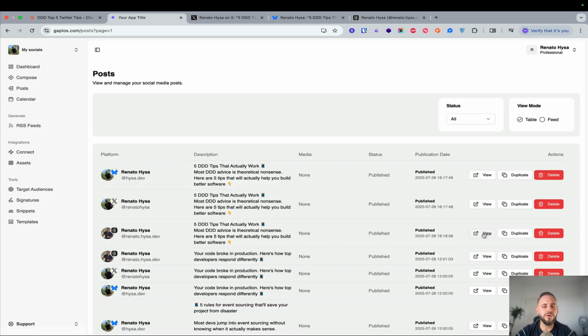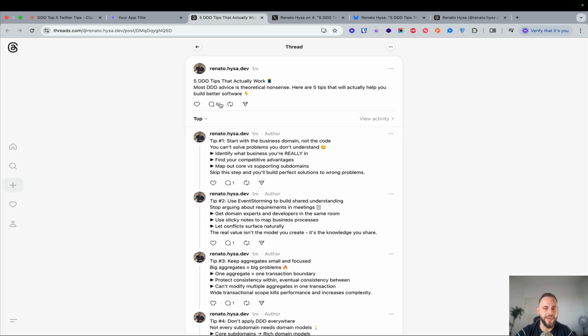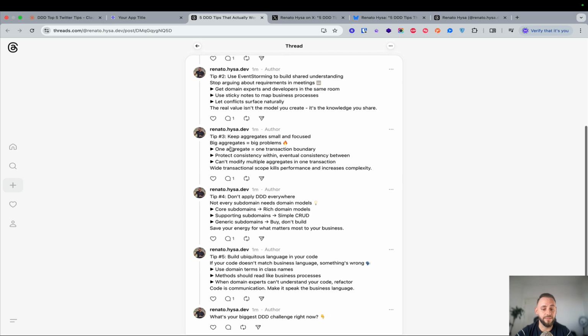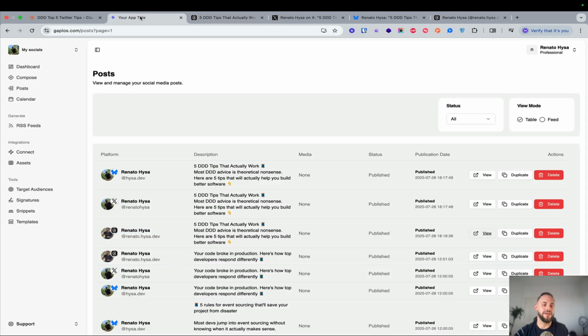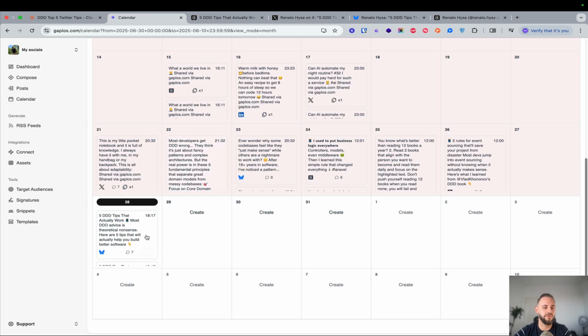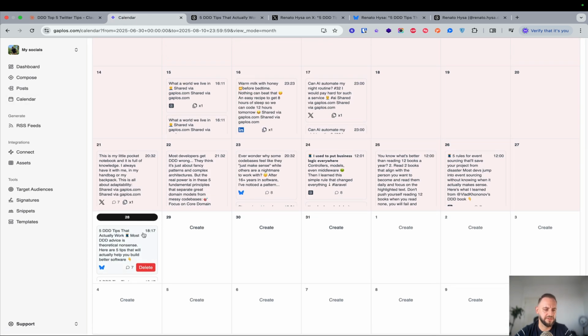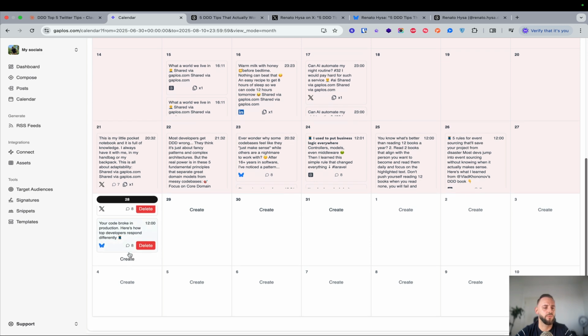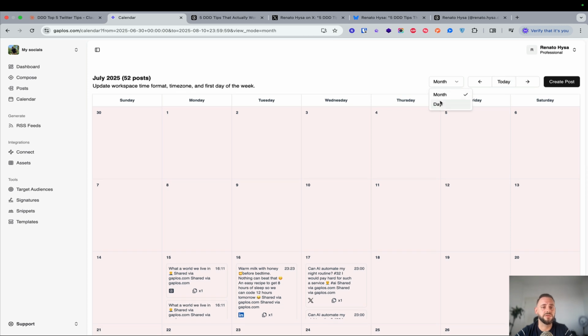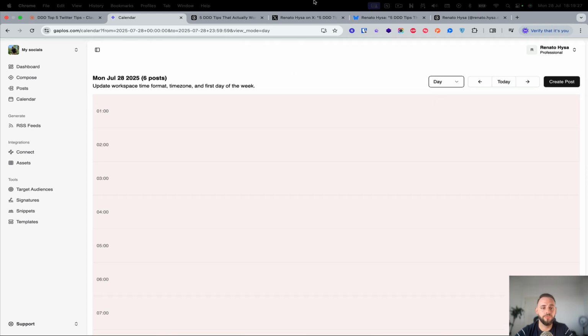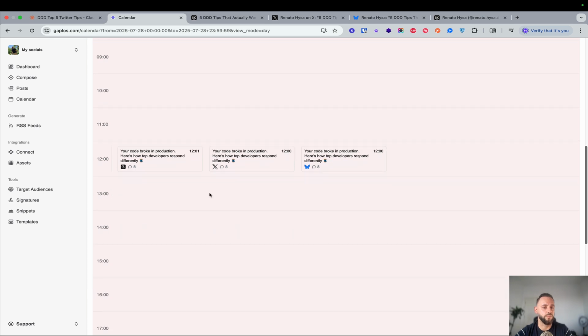So we click view, and here it is. So the main post, and then we have tip 1, 2, 3, 4, 5, and then the call to action. So in a couple of seconds we just automated this, which is pretty cool. And if I go to the calendar, you have it here as well. So these were posted now, but if you scroll down, we have the ones that were posted at 12 o'clock. If you don't like this kind of view, you can view the day view, which is a lot easier to view for today's post what was posted.